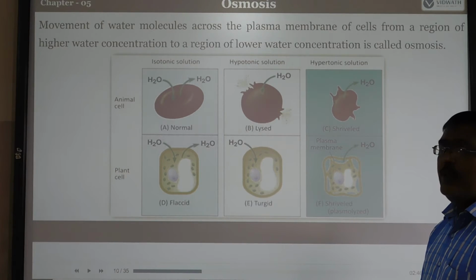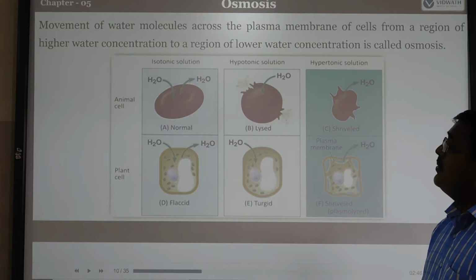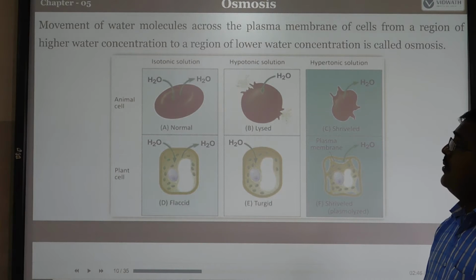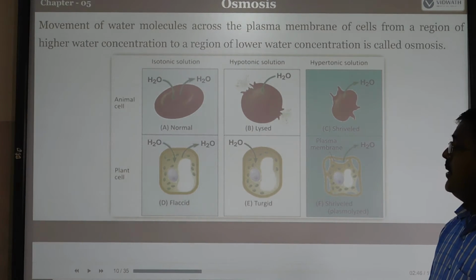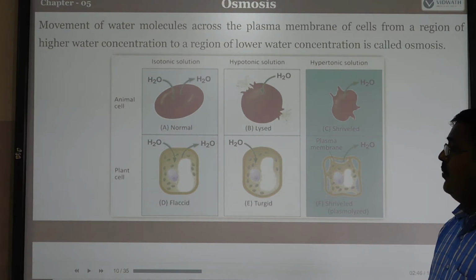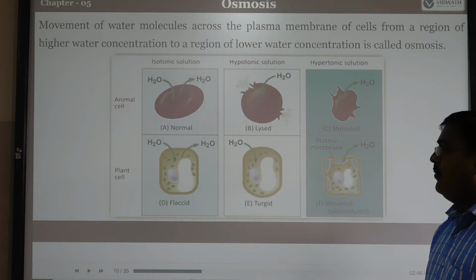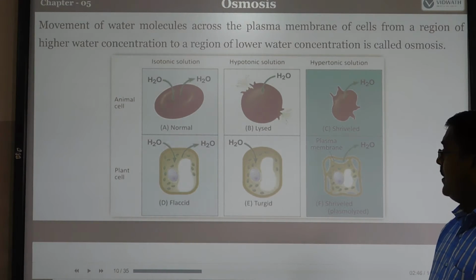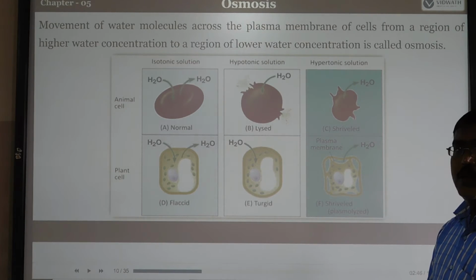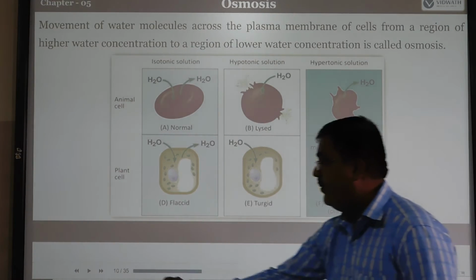So the movement of water from the region of higher concentration to the region of lower concentration is called osmosis. In a plant cell, when water passes out, the cell becomes flaccid. Again, when water enters, it becomes turgid. So the plasma membrane undergoes plasmolysis. They may take in water and also lose water.